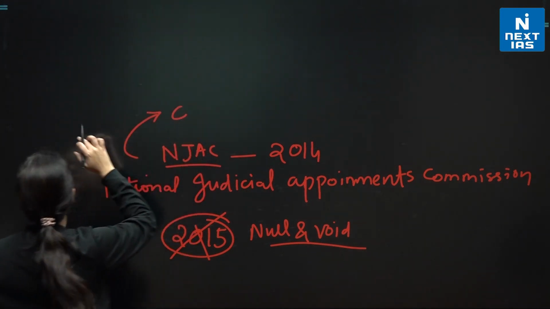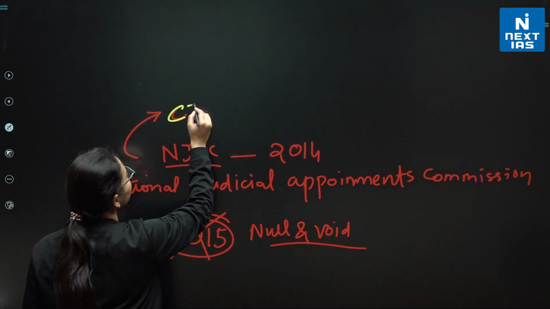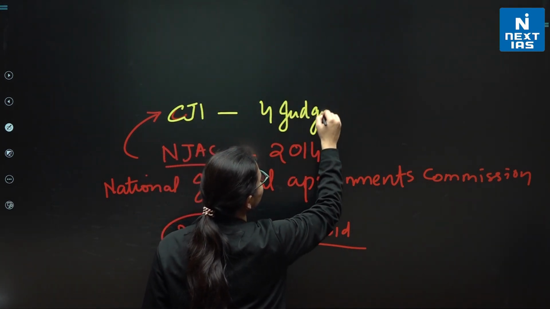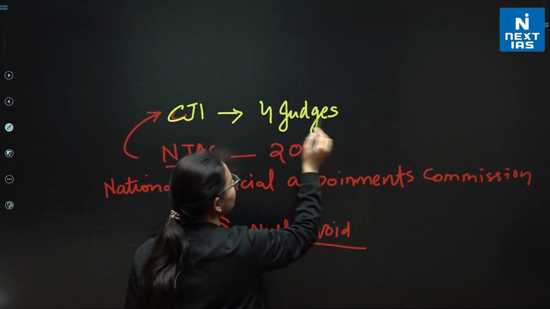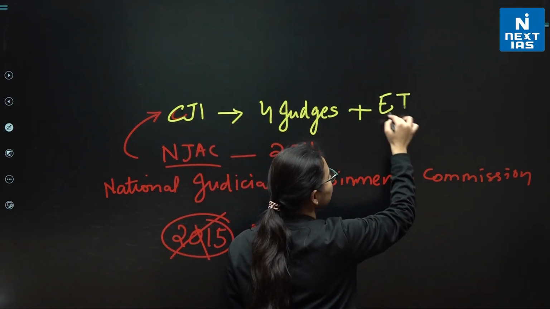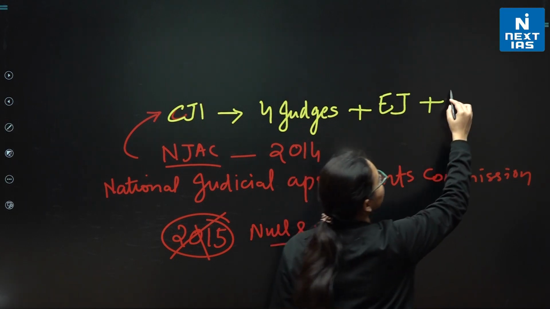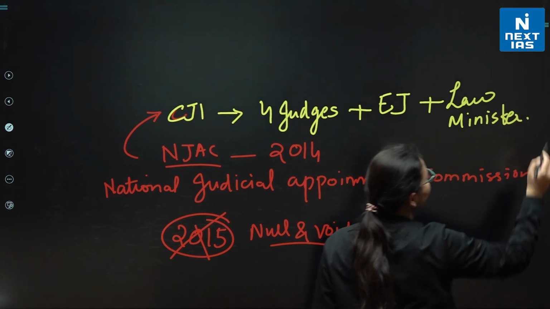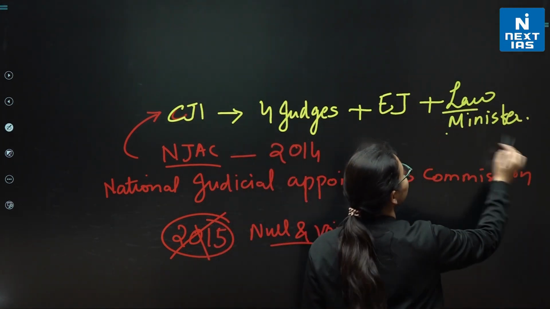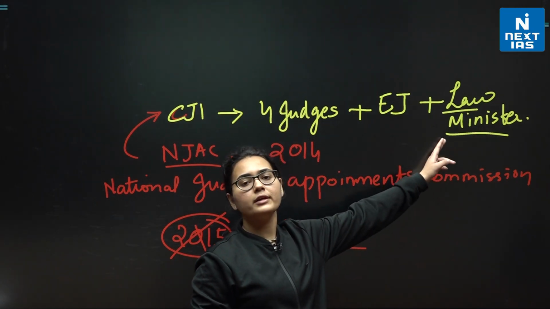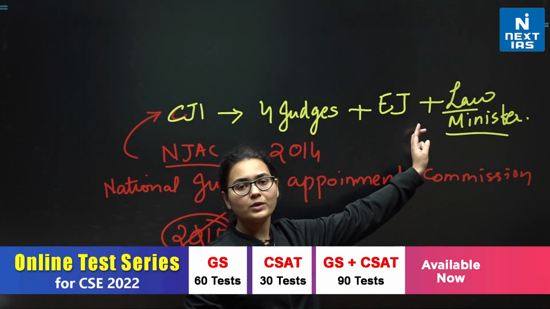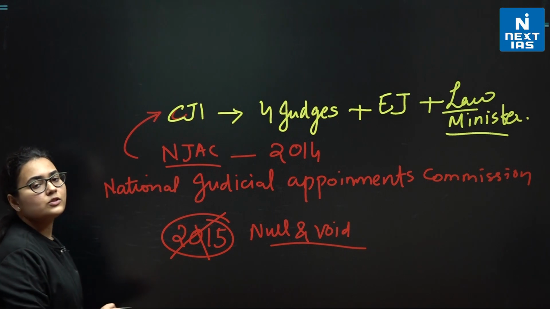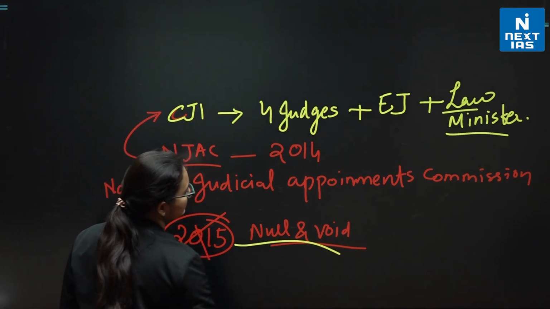Now you need to know what NJAC's recommendation was. NJAC said that there would be a CJI, of course. Then there will be 4 judges. Along with them, there will be some eminent jurist, and along with them, there will be a law minister. When I write down law minister here, it should be clear that this is the political component which was asked to get involved in the collegium. That was not preferred, and that is why the NJAC system was declared null and void.